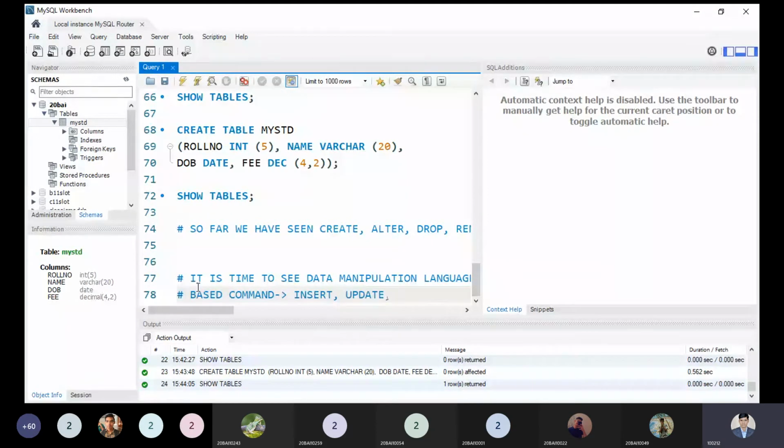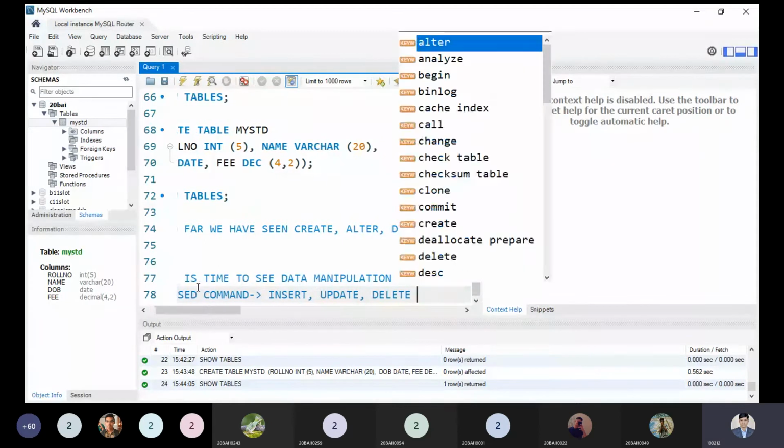Remember, select I have counted in the data query language, so I'm not writing it over here, for understanding purpose only. Insert, update we can do, and delete itself is a command. Etc., I can write over here because there are many commands.